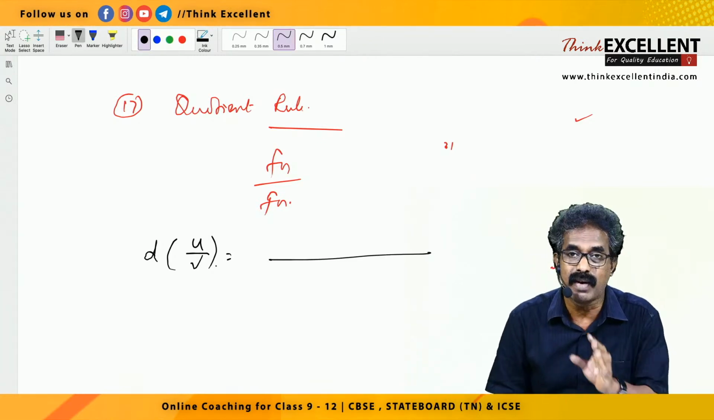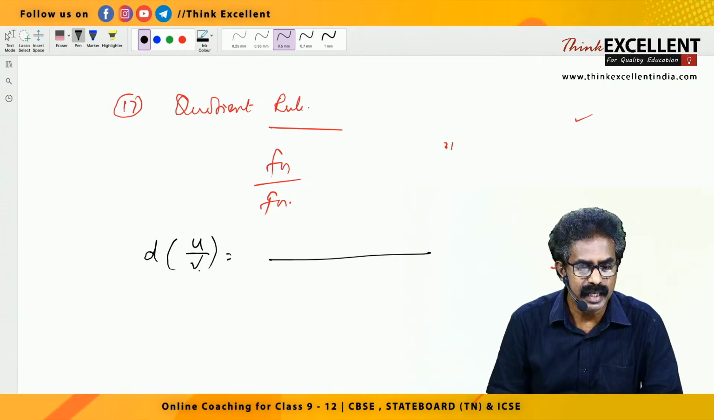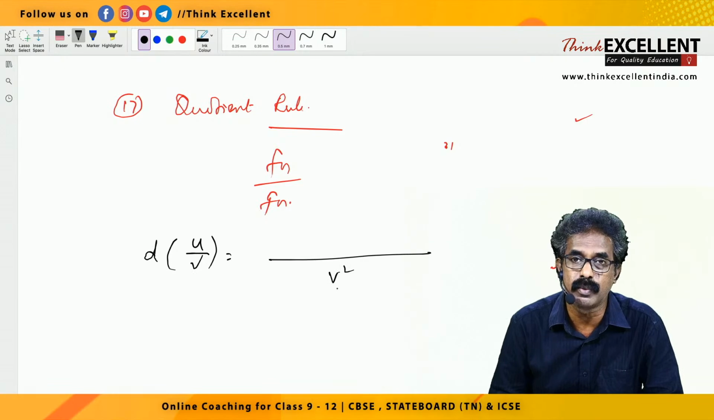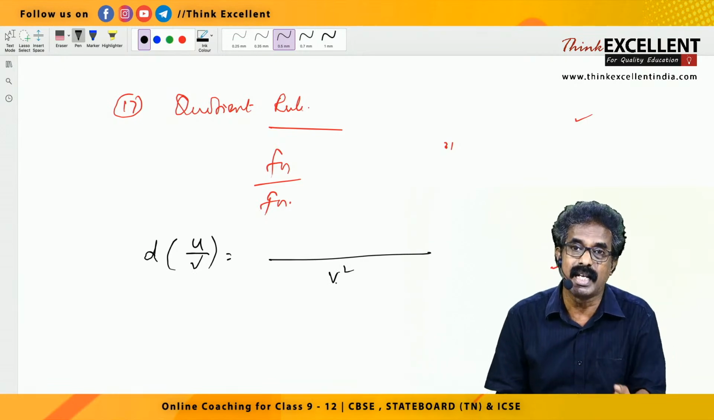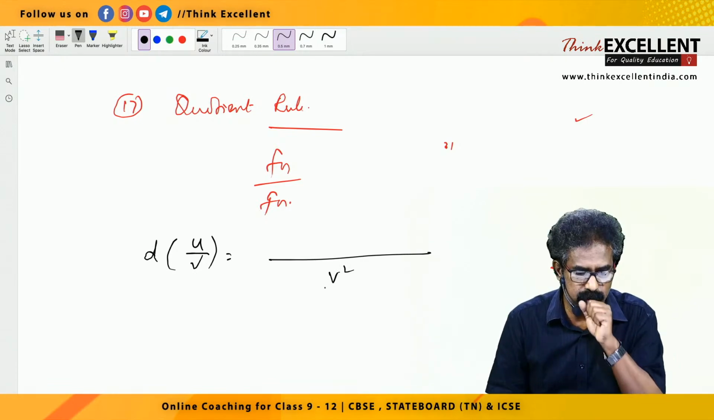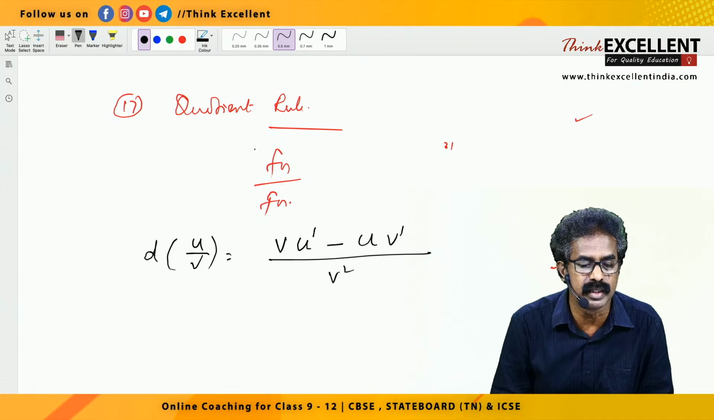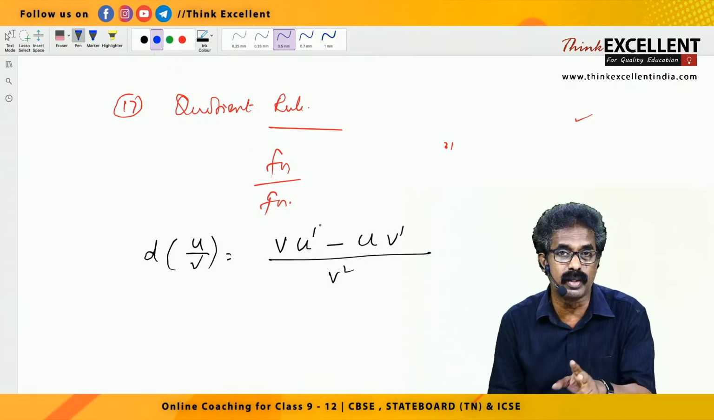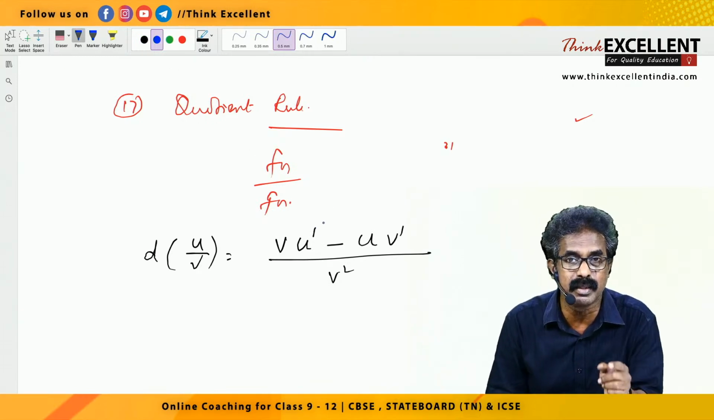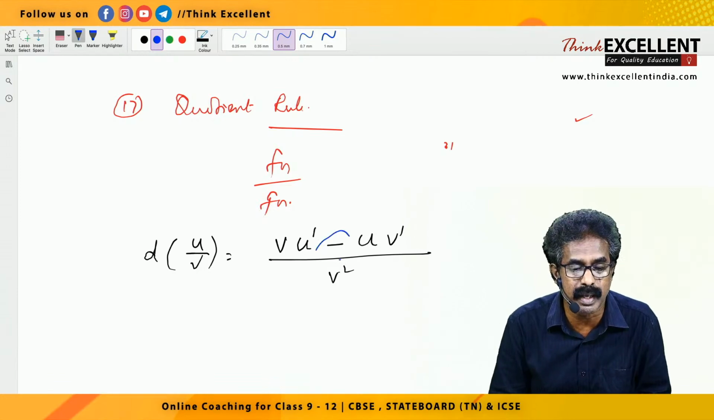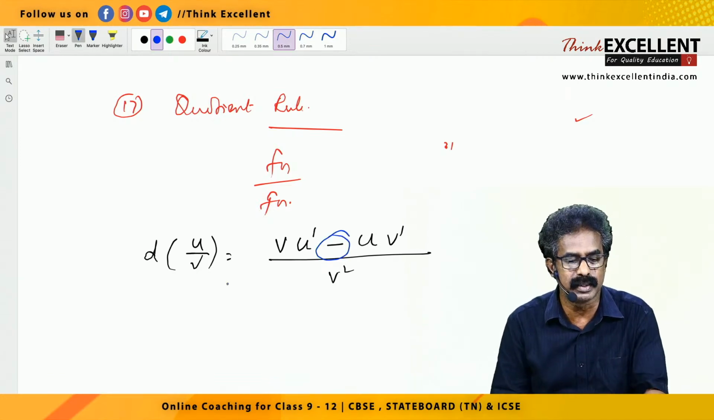Listen. The formula first you learn. Denominator, you write denominator square. Denominator is v, you write what? V square. Start with denominator. That is v into u dash minus u into v dash. Here the order is important. Product rule I said even you can change the order because in between is plus. But here it is minus. So the order is important. Please listen one more time.